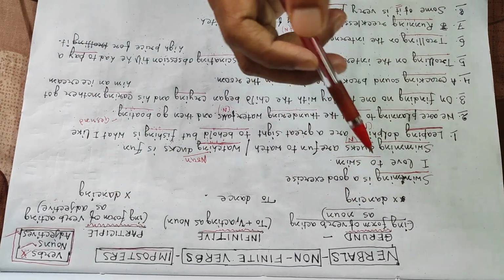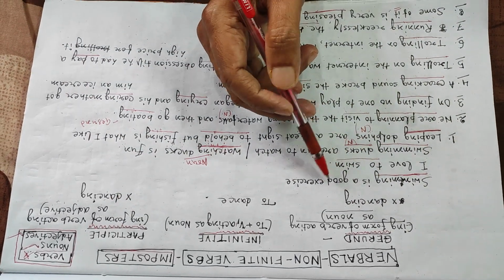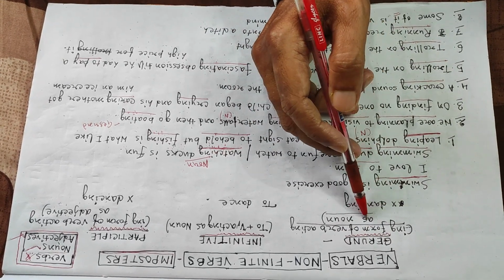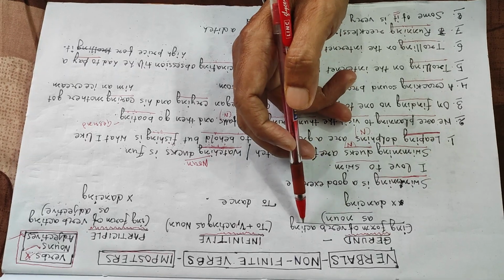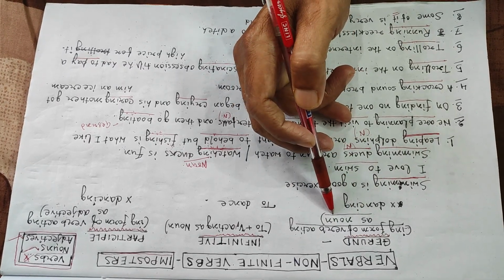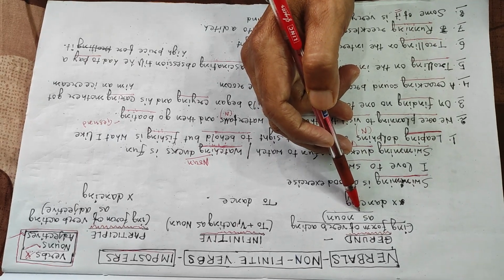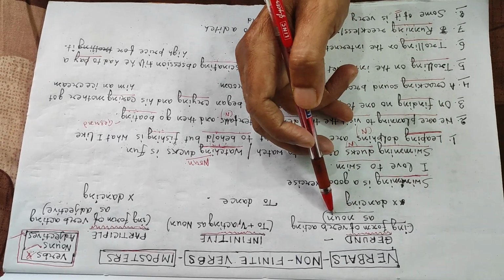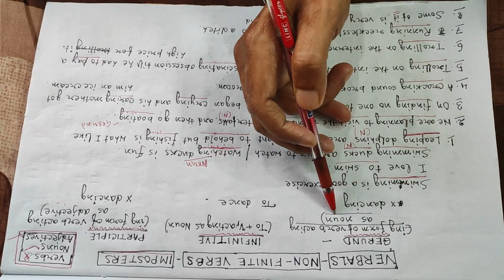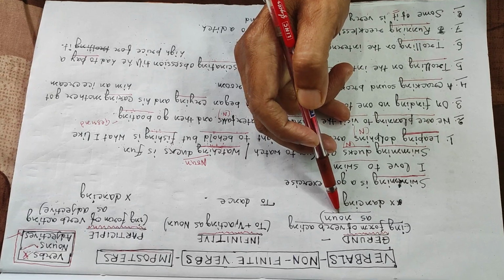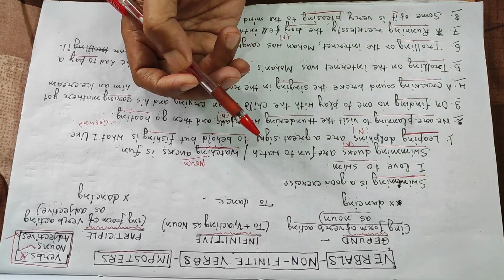Now, what does a gerund do? As I have already written here, a gerund is an ing form of verb acting as a noun. That means it takes its origin from a verb, but it does the work of a noun. It is acting like a noun. That is why it is also called a verbal noun.